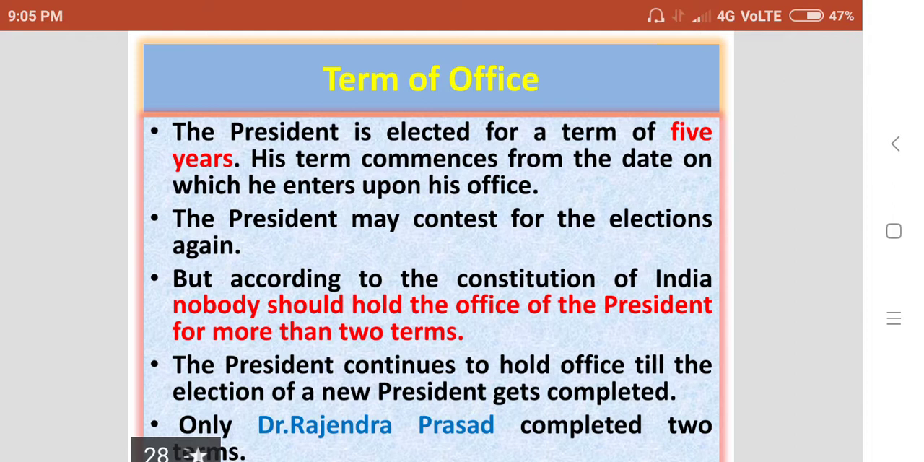The president continues to hold office till the election of a new president gets completed. He will continue in office as the president till the election of the new president gets over. Only Dr. Rajendra Prasad completed 2 terms as the president of India. Since independence till date, only Dr. Rajendra Prasad completed 2 terms as the president of India.